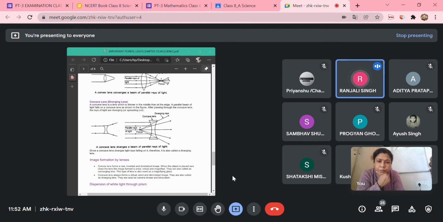Concave lens always forms a virtual, erect, and diminished image. They are also called diverging lens. They are used for camera lenses and binoculars. Binoculars. You have seen binoculars, with which, with two eyes, you can see distant objects very much magnified. That is called the binoculars. And in case of concave lens, you will always have the virtual image, erect and virtual image.